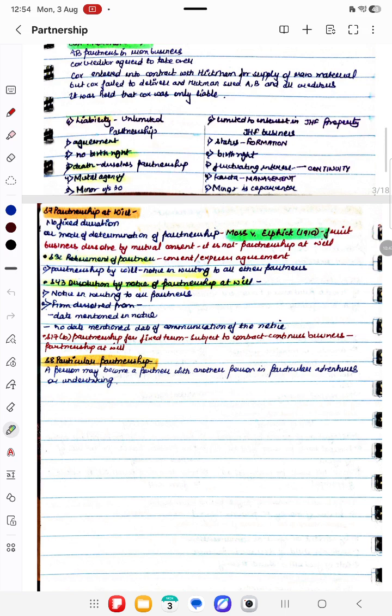Then there is the particular partnership. If a partnership is formed for a particular purpose, it will be considered a particular partnership.